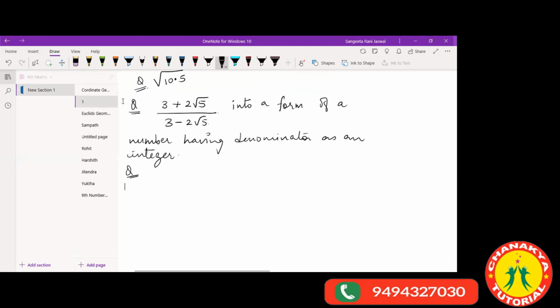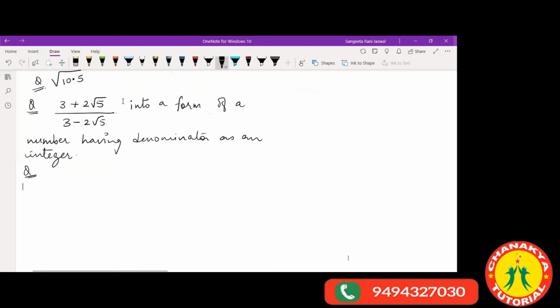Yes, Rohit. Ma'am, if a question is given 2 raised to minus 3, should we first reciprocate it to 2 raised to plus 3, right? Okay, yes. So it will be like this. It just depends on the question, Rohit, the kind of question you have and what is asked in the question. Okay, ma'am. Thank you, ma'am. Okay, do one more thing, fine.